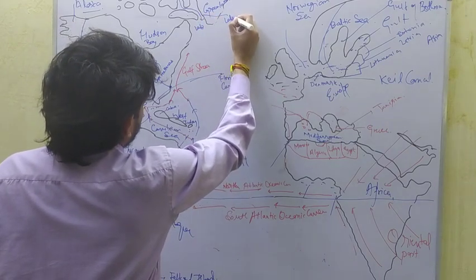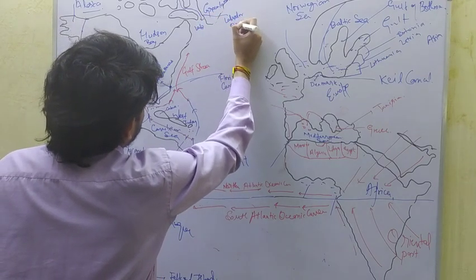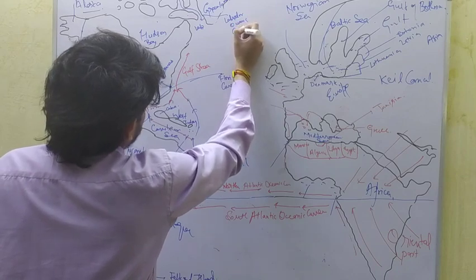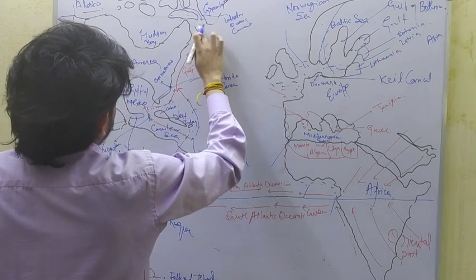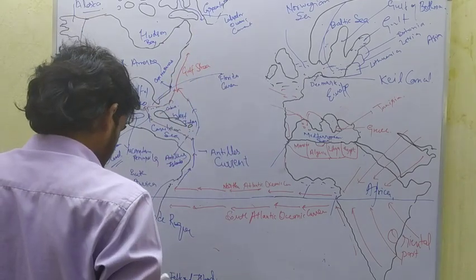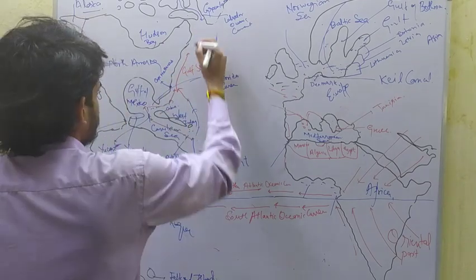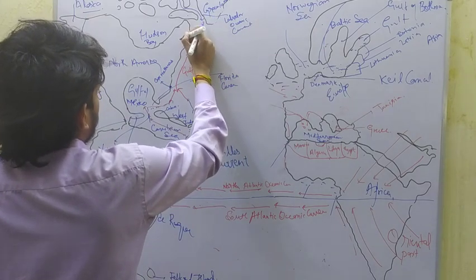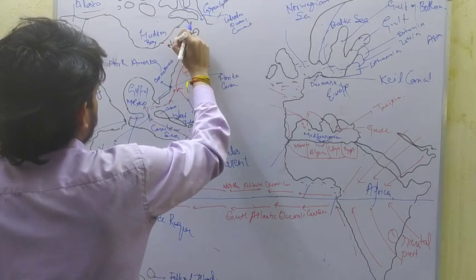So Labrador Oceanic Current. So Gulf Stream and Labrador Oceanic Current meet near, this is Newfoundland.